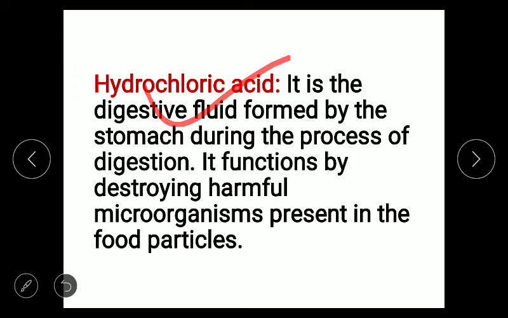So what are the components of gastric juice? Gastric juice is a liquid or fluid which is secreted by the stomach. And what are the components of gastric juice? It consists of mucus, pepsinogen enzyme, and third is hydrochloric acid.